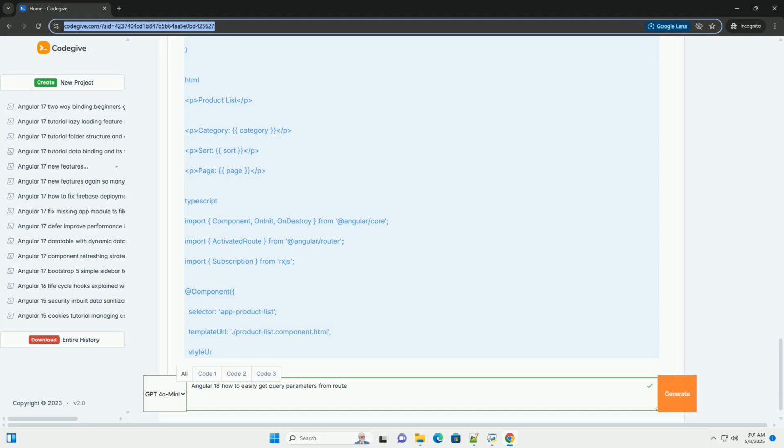Navigate to http://localhost:4200/products?category=electronics&sort=price&page=2, or similar. Open your browser's developer console. You should see the console.log messages from the ProductListComponent displaying the extracted query parameters. Try changing the query parameters in the URL and observe that the component updates automatically.